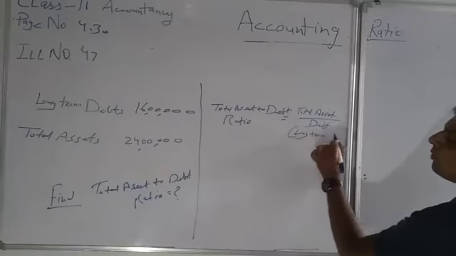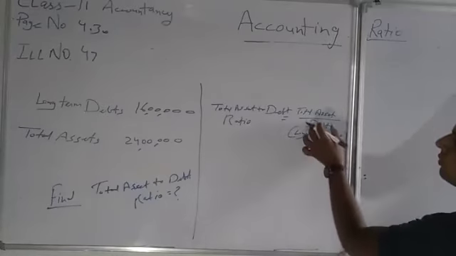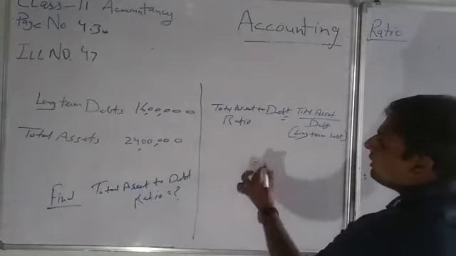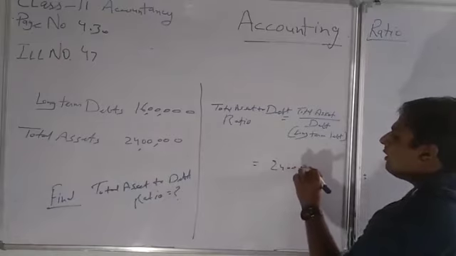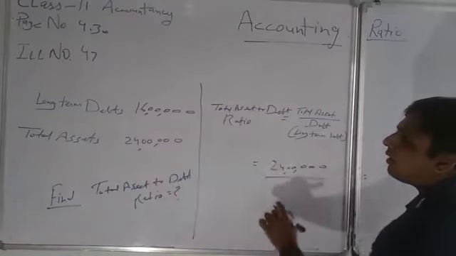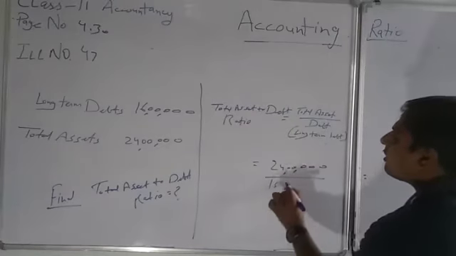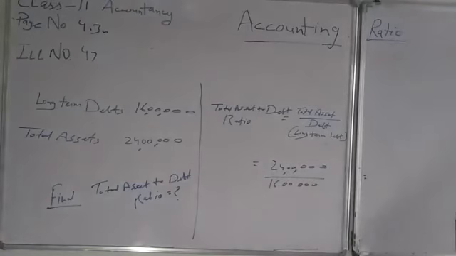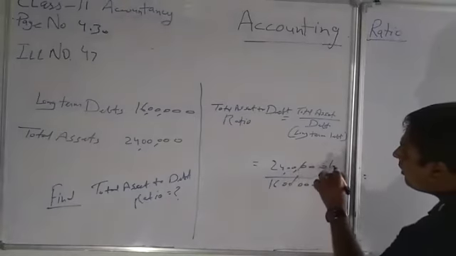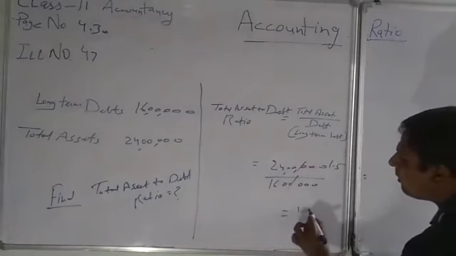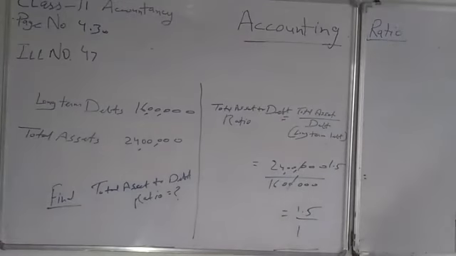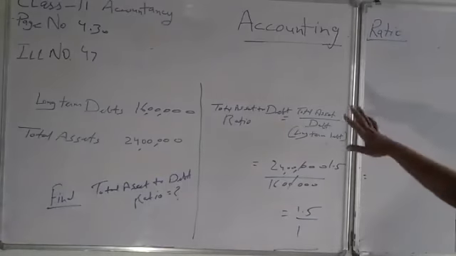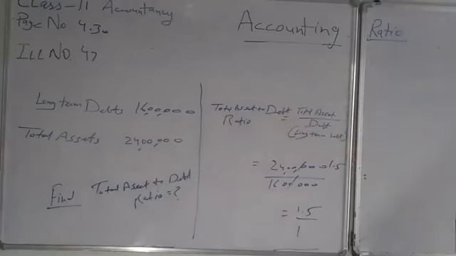Long-term debts, meaning udhar. Total assets is given to us as 24 lakh and long-term debts already given in the question are 16 lakh. So if we cancel, it will come around 1.5. So the ratio will be 1.5 to 1. This is how you have to solve these types of questions. This is under the solvency ratio, first, total asset to debt ratio.